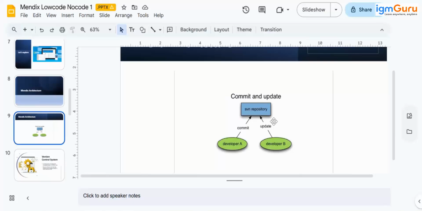I hadn't seen SVN either, and I hadn't seen Git. I've only seen Team Server as the repo. Yeah, that is why it is Git by default. That is why they removed the option. In the 9th version, if you try creating an application in Mendix Studio Pro 9, you will see these two options. Now it is Git by default, so we don't have that option available.